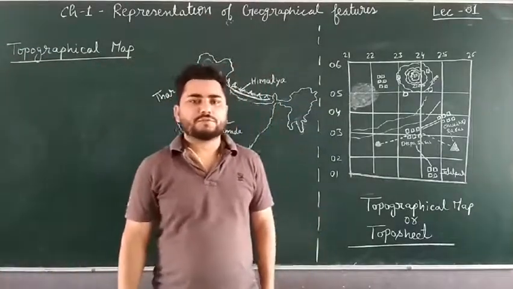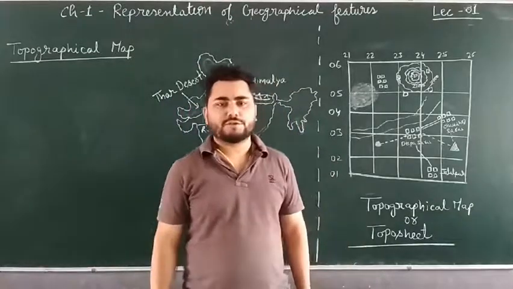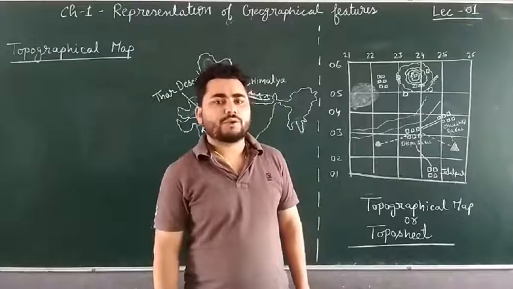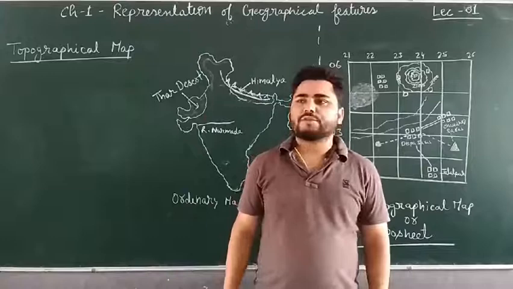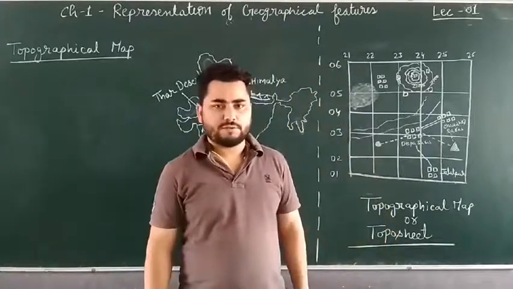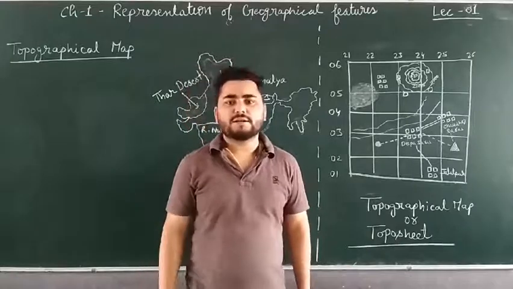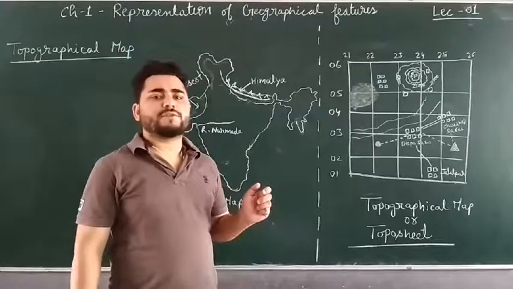So all the features of Earth, whether man-made or physical features, are called geographical features. We can categorize geographical features into two categories. First is physical features and second is cultural or man-made features. Now what are the physical features?